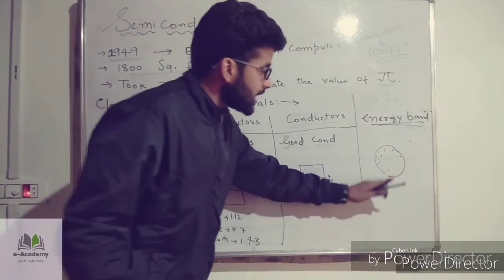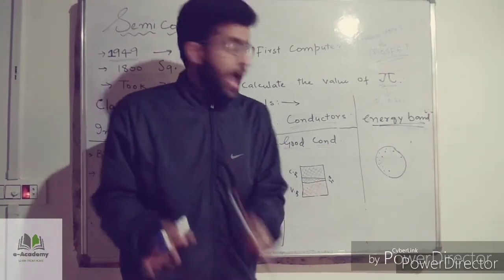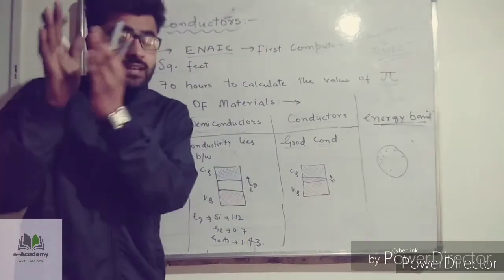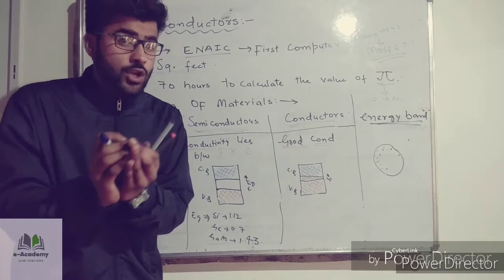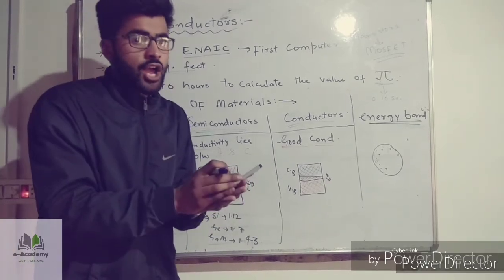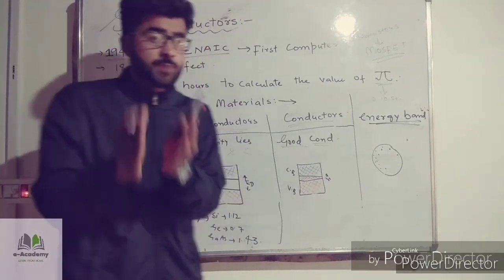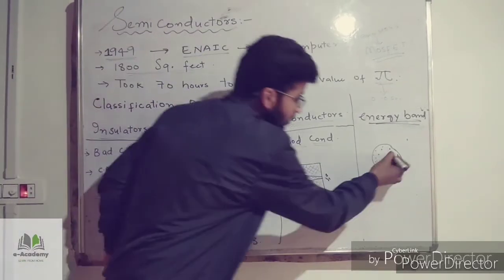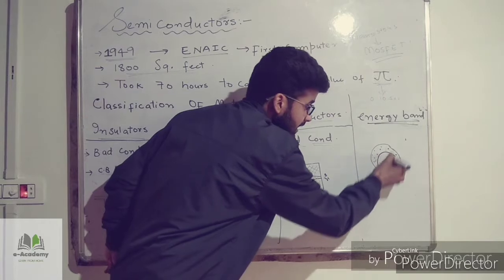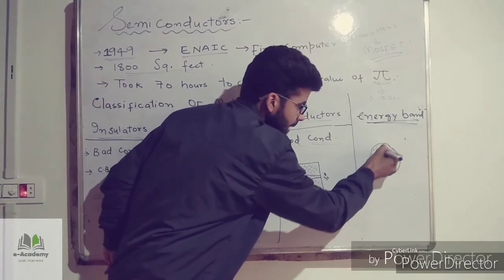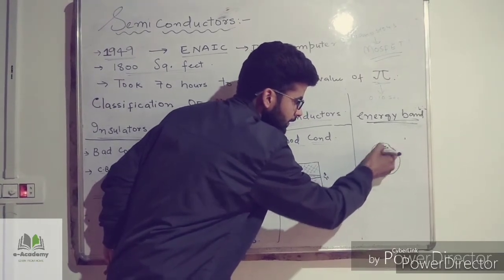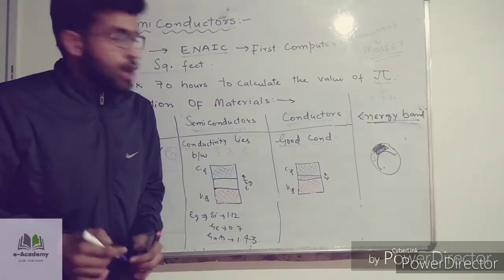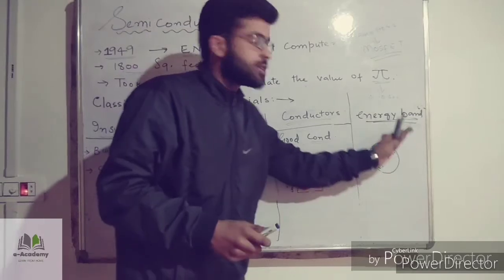So different electrons will have different energy, and these electrons will occupy different levels. These electrons will occupy different places in order, and the spaces between these levels will be so small that they will appear as a continuous band like this. Okay, so we have an energy band.